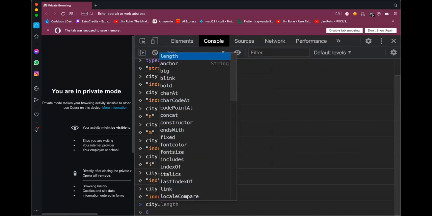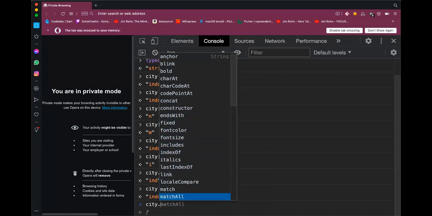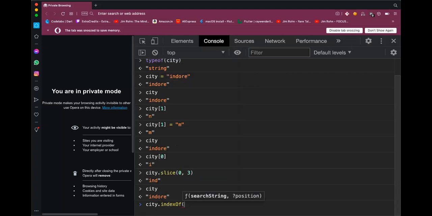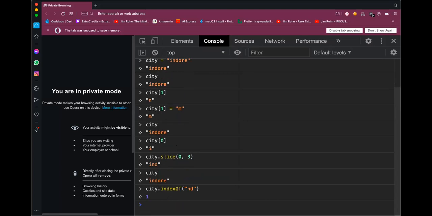So we have a bunch of helper methods here, like indexOf. Let's say I can put a string here like ND. It will give me the index where the string starts. Similarly, I have something called lastIndexOf, which gives me the index of the last occurring position of the substring, the smaller string that you are searching for.